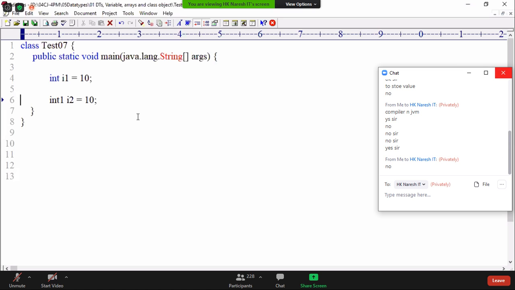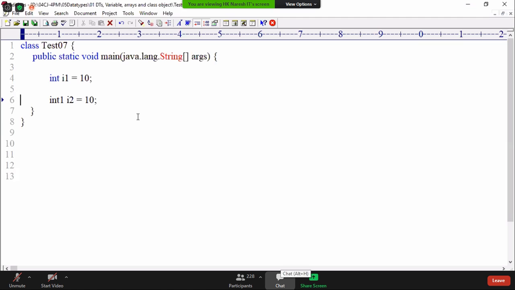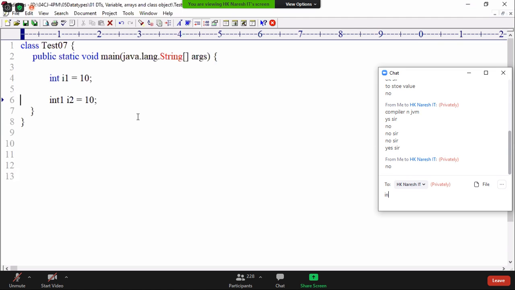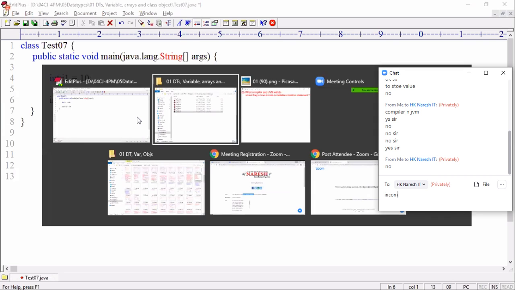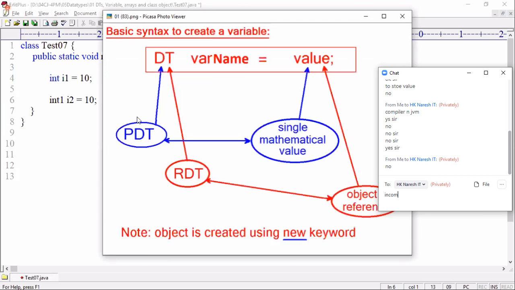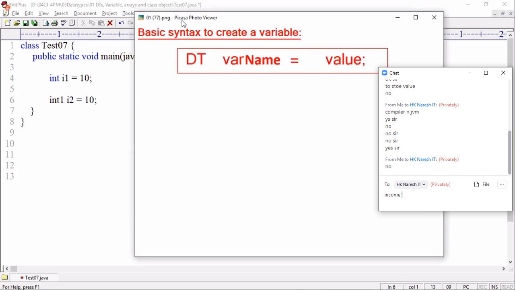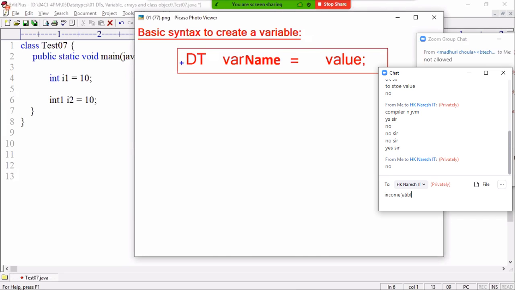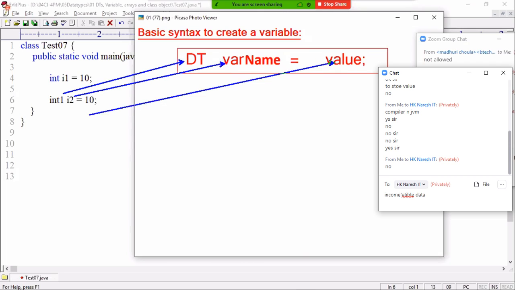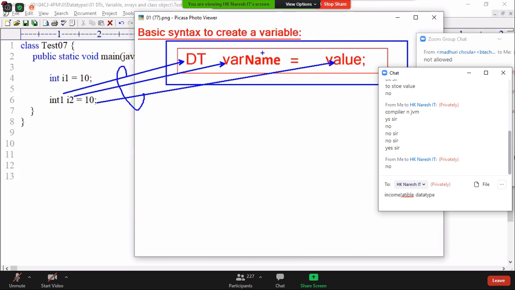Can anybody guess what the compile time error is? I guessed it on my first day when I was trying to understand these points. How did I guess what the error is? Because of the syntax. Because I know the syntax. By remembering the syntax, I'm mapping it here. I never use my brain. I'm mapping the syntax: what is this data type, what is this variable name, what is this value. I'm just mapping those positions to the syntax and applying it here and telling.